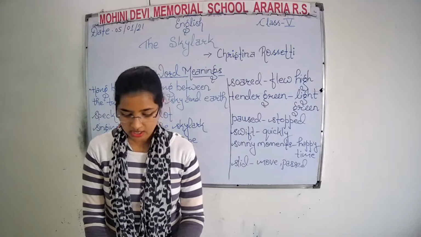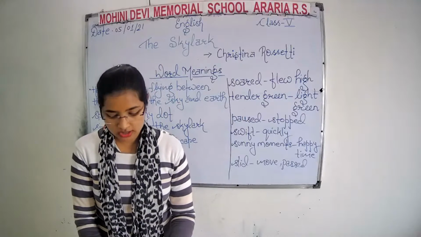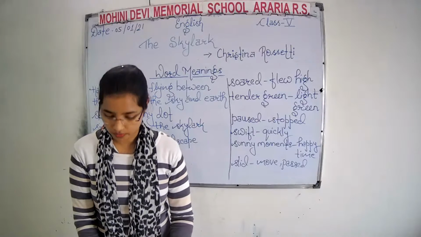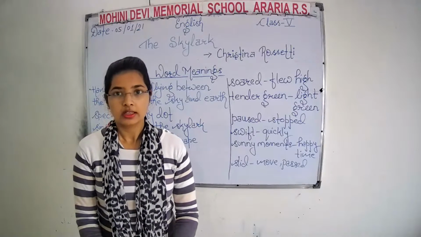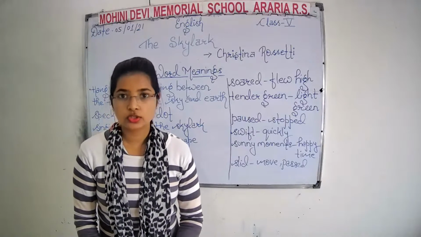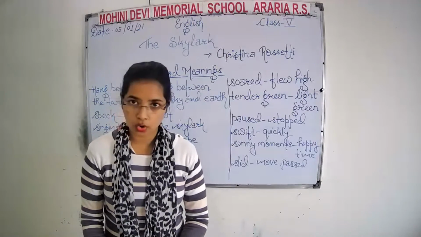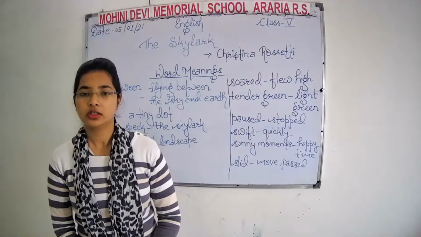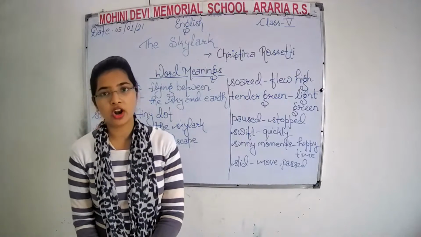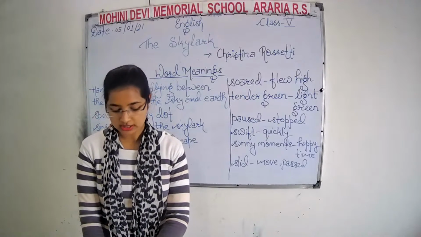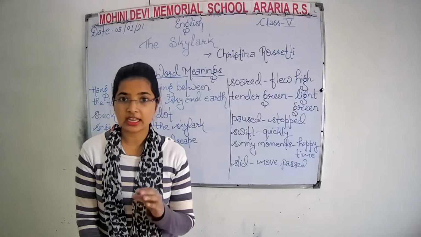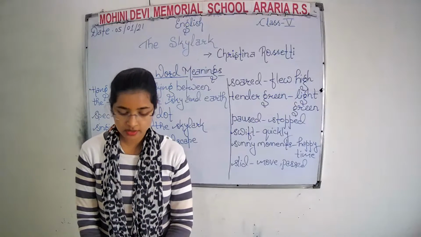It means Christina Rossetti says that the sunny day was over, that the day had passed, so she has to go home. She cannot stand there for a long time because it has become evening.